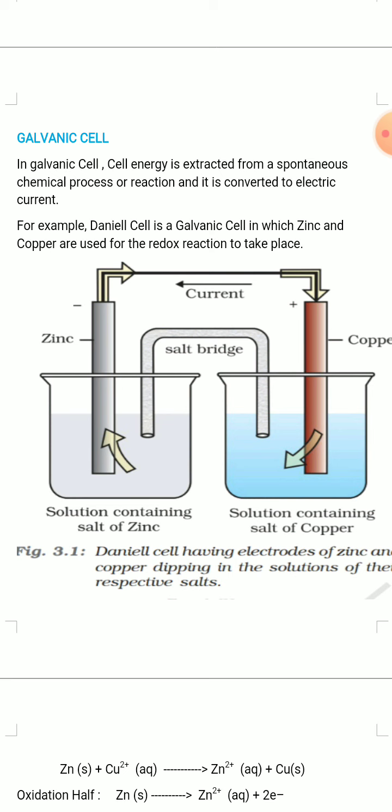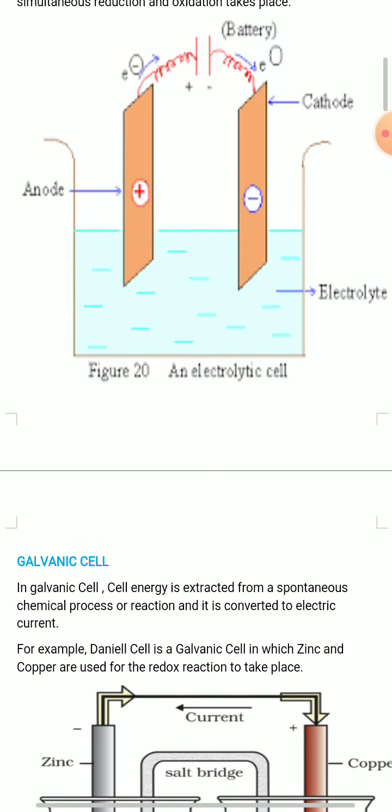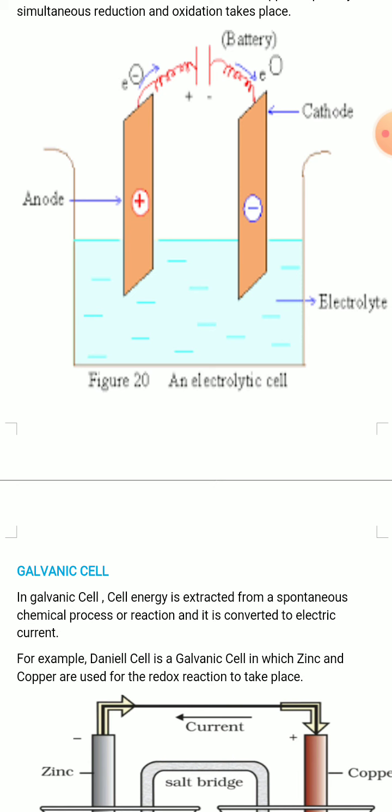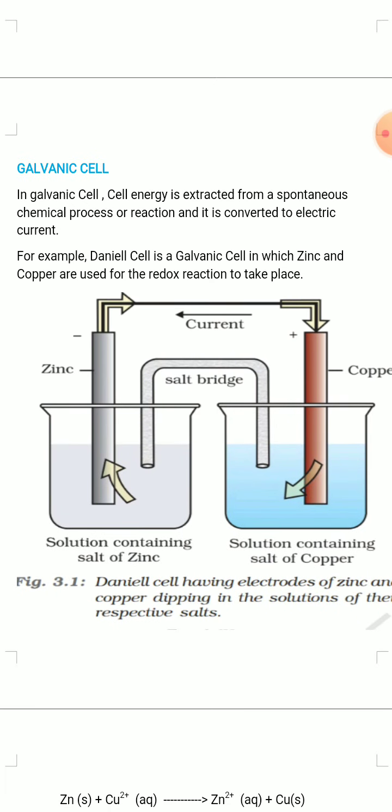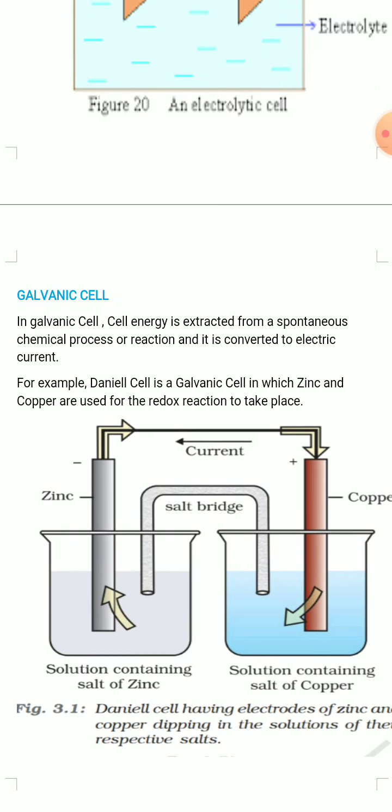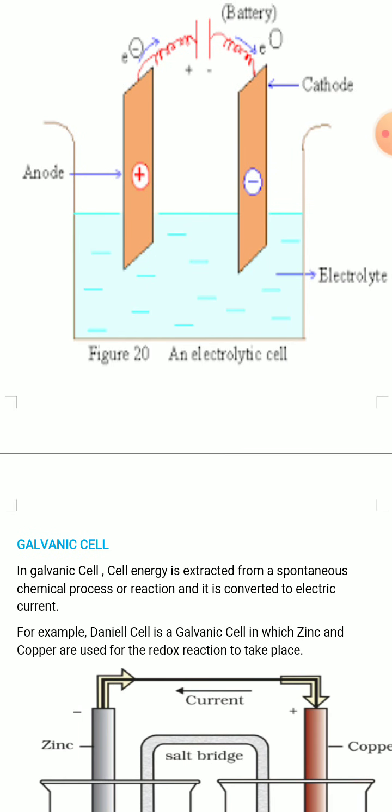I have told you that in a galvanic cell we will get electricity, and in an electrolytic cell, we have to use electrical energy to bring about a non-spontaneous chemical change. Another difference between galvanic cell and electrolytic cell is that in an electrolytic cell, the cathode is negatively charged and anode is positively charged. But in a galvanic cell, the cathode is positively charged and anode is negatively charged. That's opposite of the electrolytic cell.